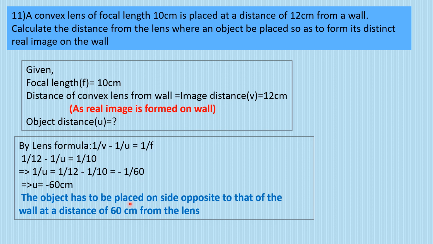That means the object has to be placed on the opposite side from the wall at a distance of 60 centimeter so that we can obtain an image on the wall. I hope all these questions are very much clear to you.